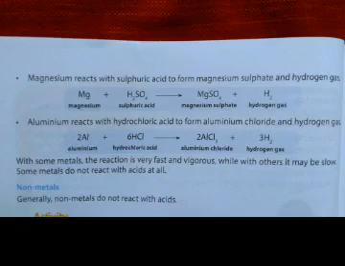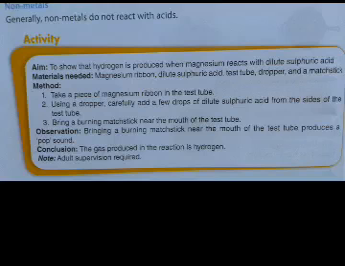Now we are going to study nonmetals, where we have found not much reaction with acids. Next, we are going to study the activity. Our aim is to show that hydrogen is produced when magnesium reacts with dilute sulfuric acid. The materials required are magnesium ribbon, dilute sulfuric acid, a test tube, a dropper, and a matchstick.